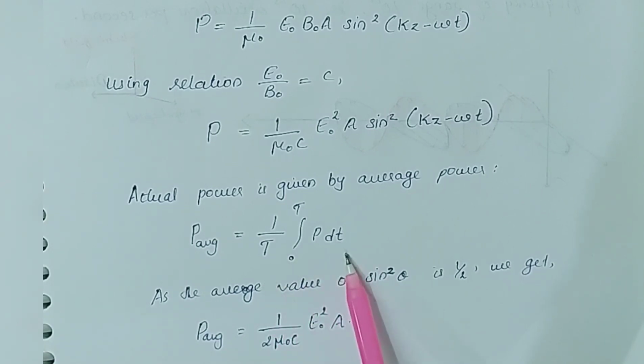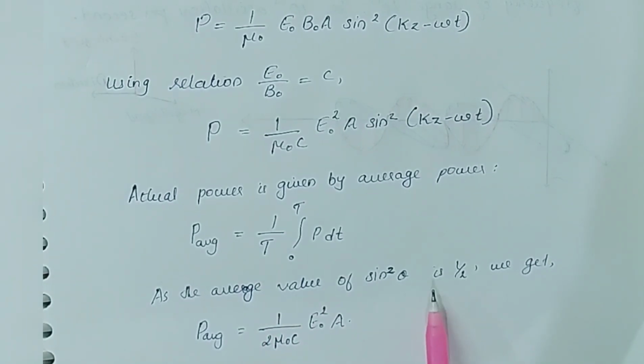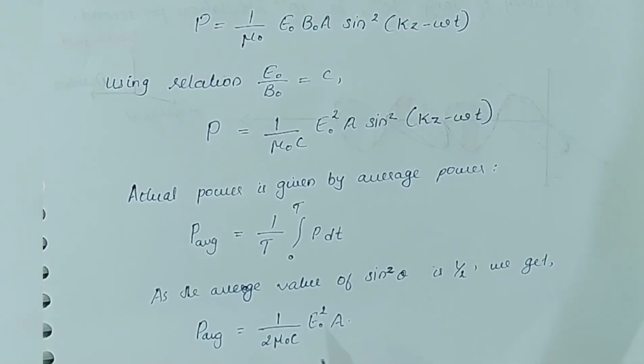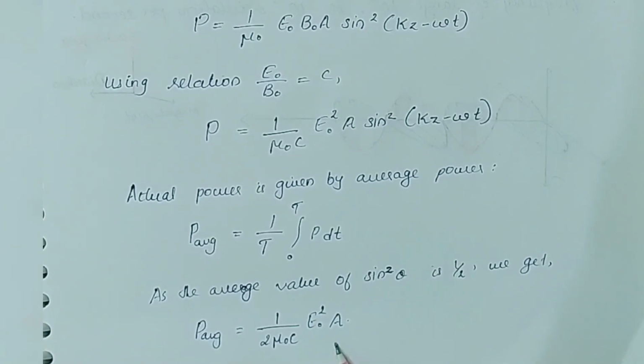On taking the average value, we obtain the final expression as P average is equal to 1 by 2 mu naught c E naught square A. As we know, the average value of sin square theta is half, and that results in the expression P average is equal to 1 by 2 mu naught c E naught square A. So this is the expression for average power.